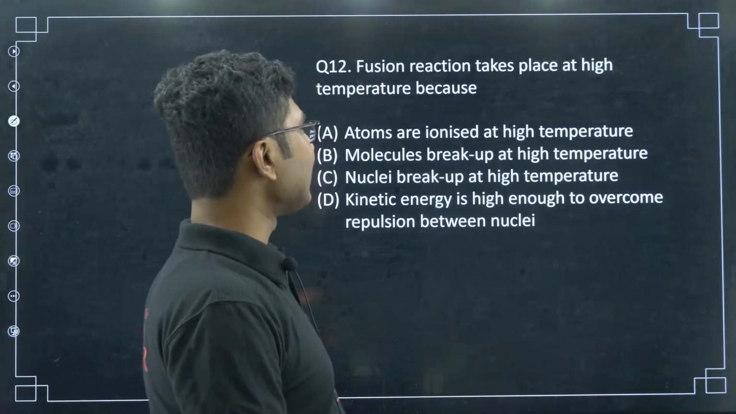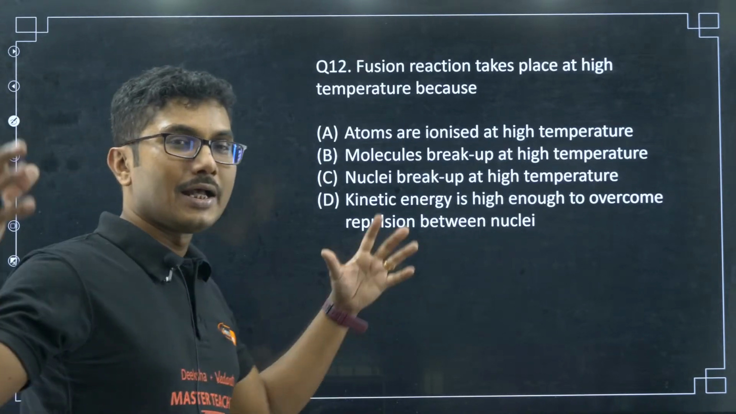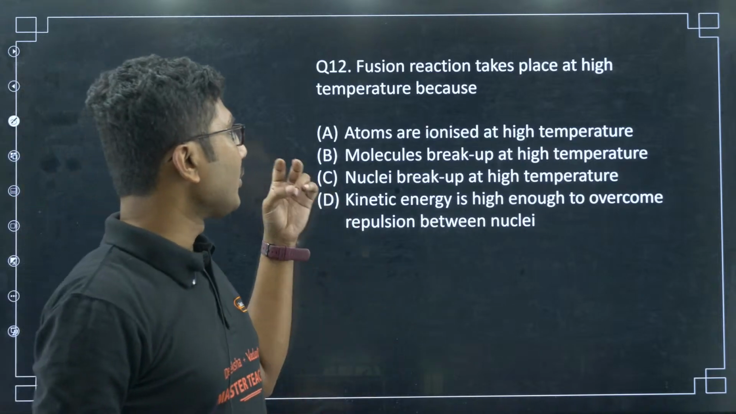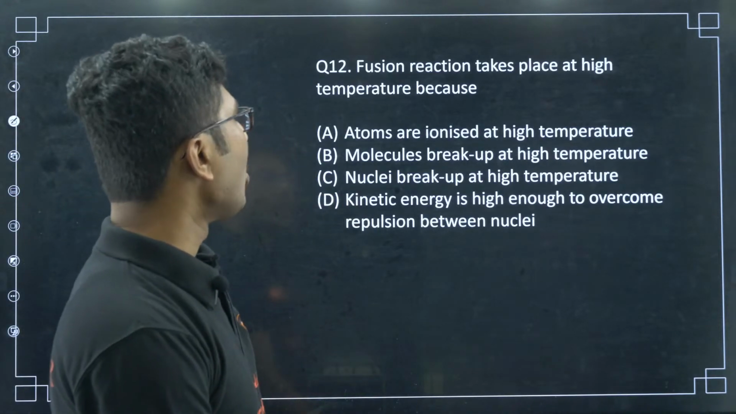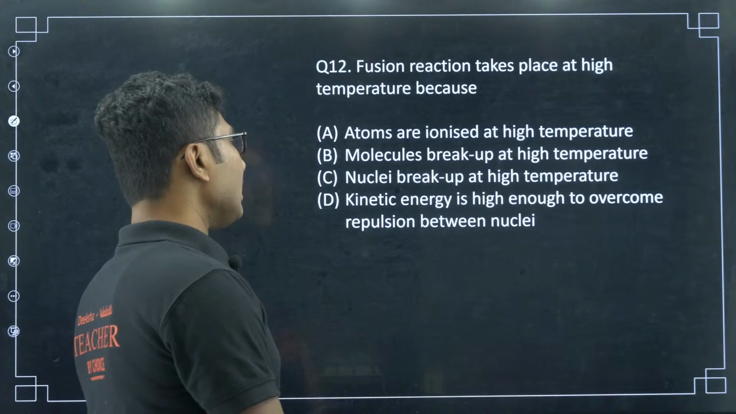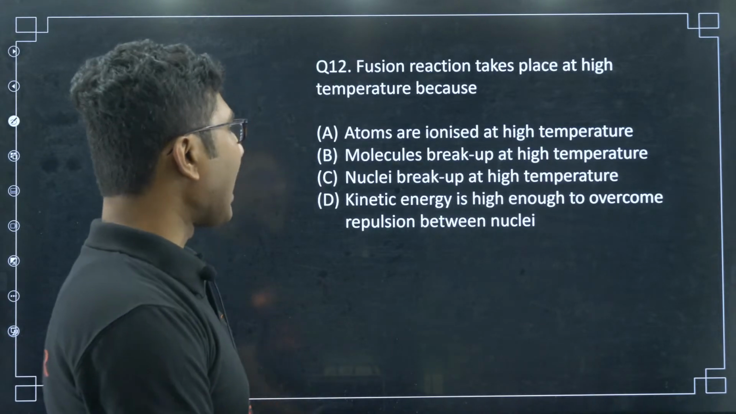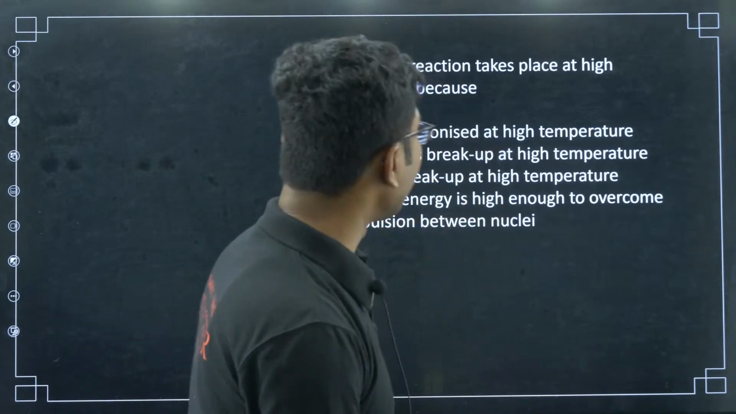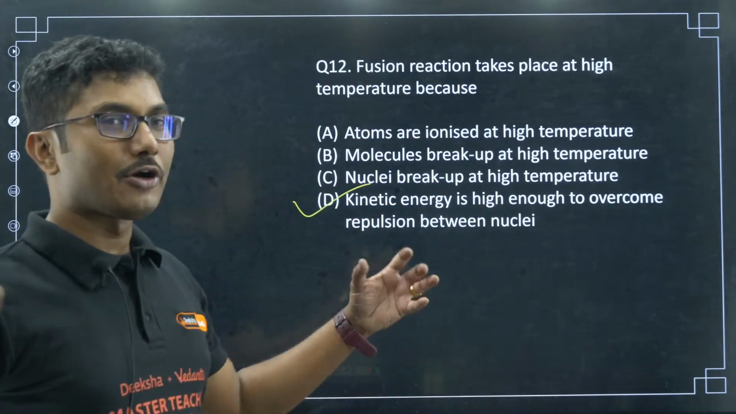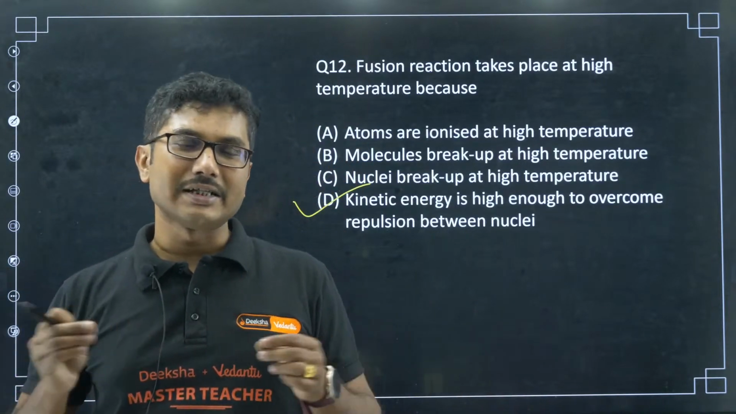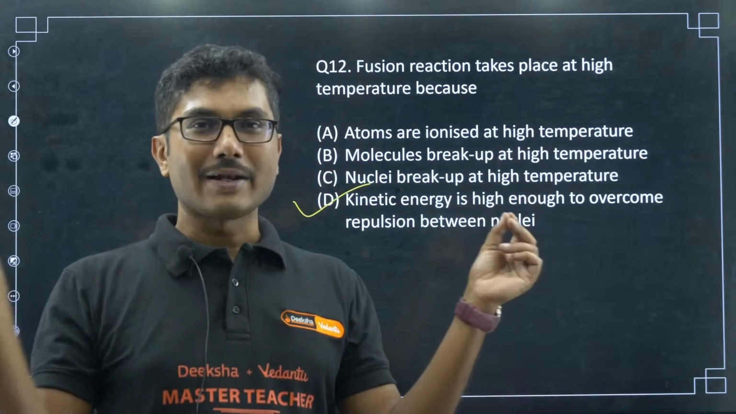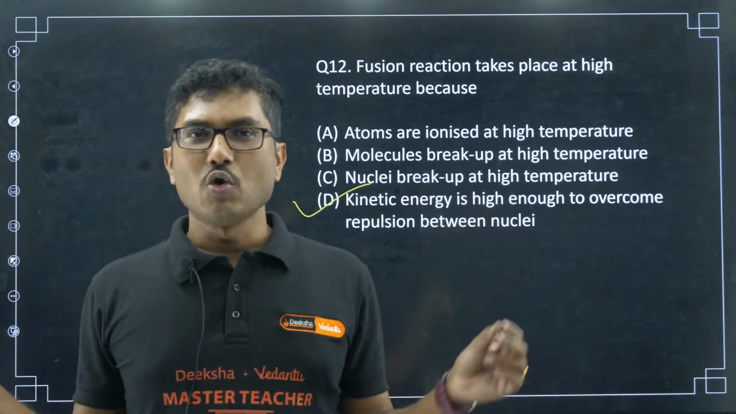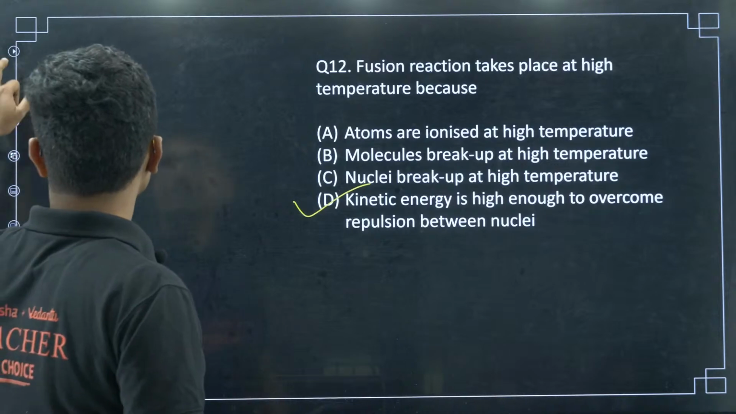Fusion reaction takes place at high temperature. Okay, fusion is what is happening in the sun. Hydrogen is fusing into helium atoms. Atoms are ionized at high temperature, molecules break up at high temperature, nuclei break up at high temperature, kinetic energy is high enough to overcome the repulsion between the nuclei. Another straightforward question, yes, 12D. As you increase the temperature, the kinetic energy is increasing. So, with higher kinetic energy, they can overcome the nuclear repulsion. Two nuclei, both are positive, they will repel each other. To overcome that, you need to have a very, very high temperature.